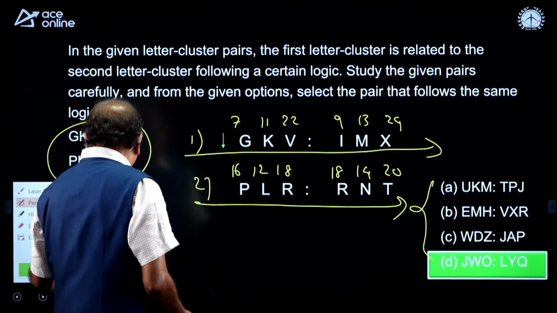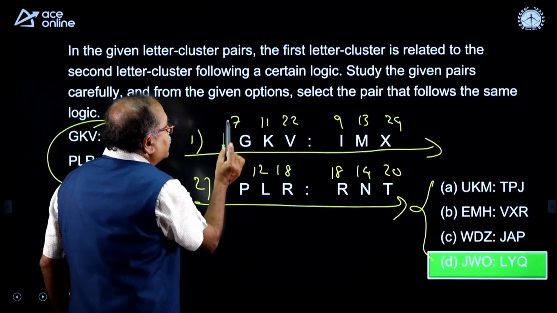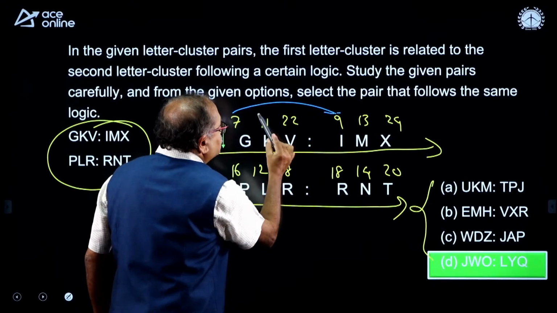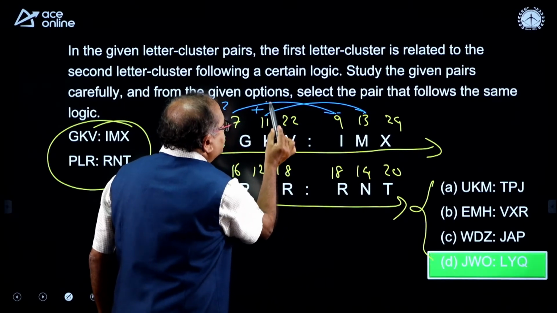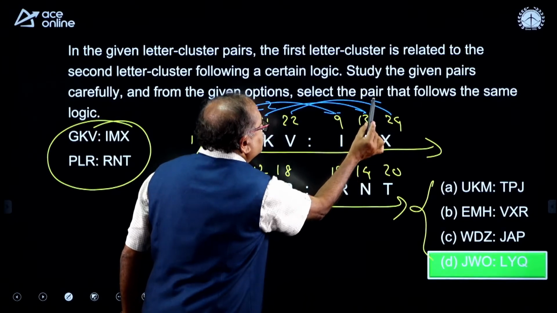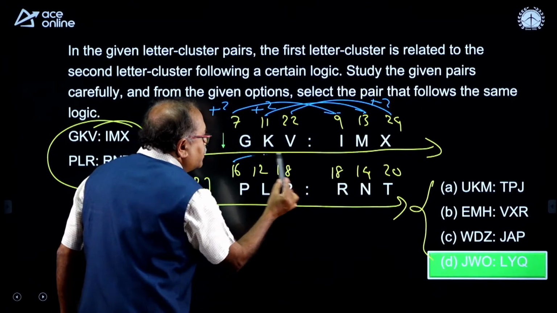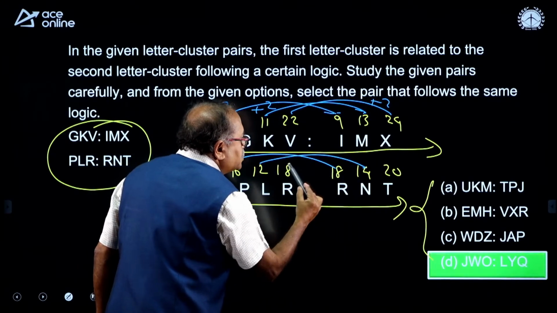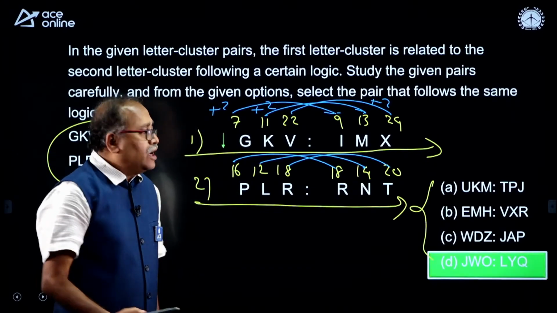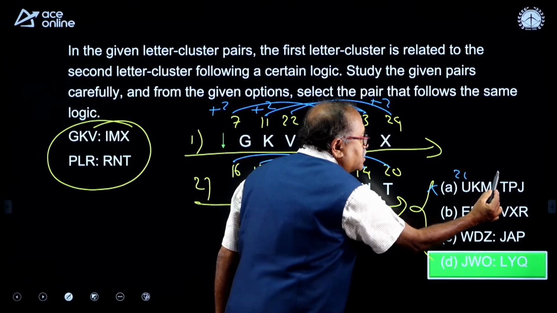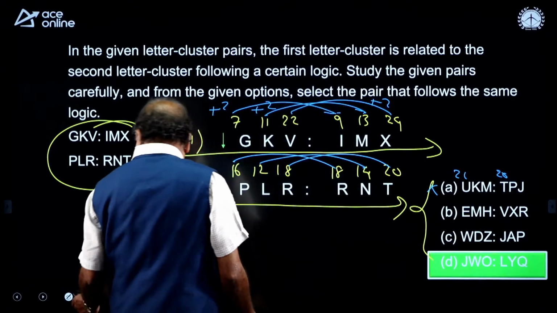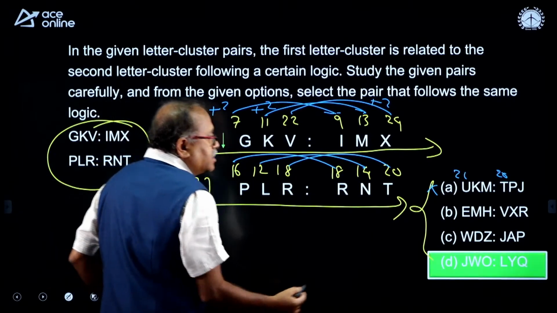So you nicely identified the relation over here: 7 plus 2 is 9, that is plus 2, and 11 plus 2 is 13, and 22 plus 2 is 24. Is it the same over here? Yes, plus 2, plus 2, plus 2. Now I will check over here. This cannot be, because this is 21 and this is 20. So similarly let us check the other one.